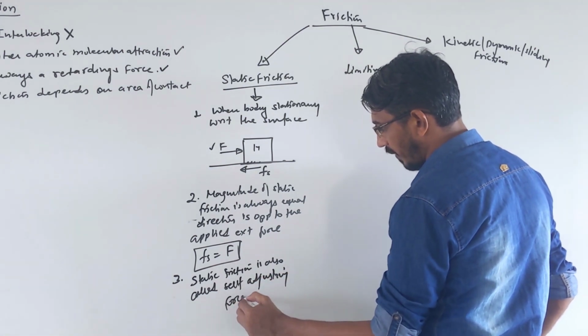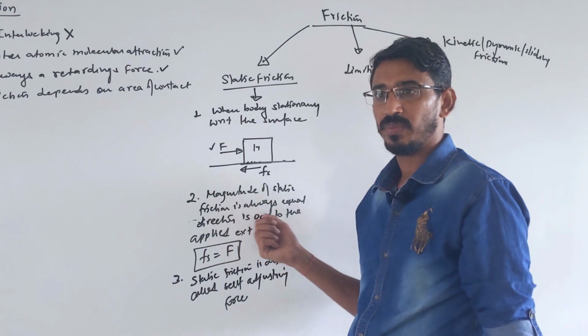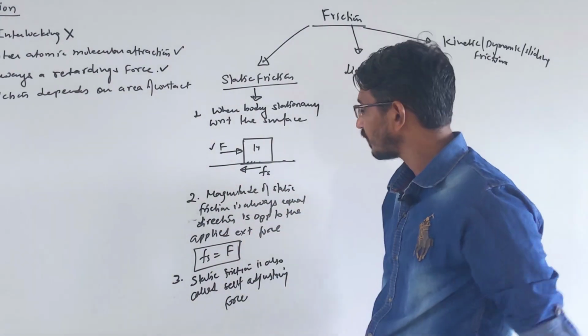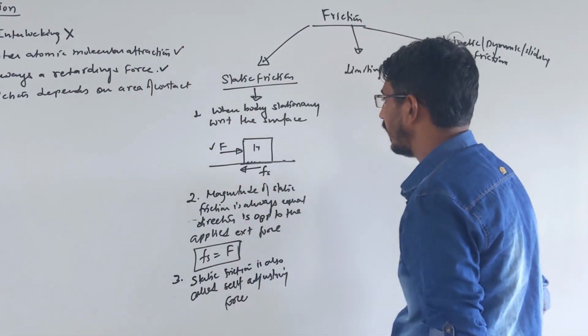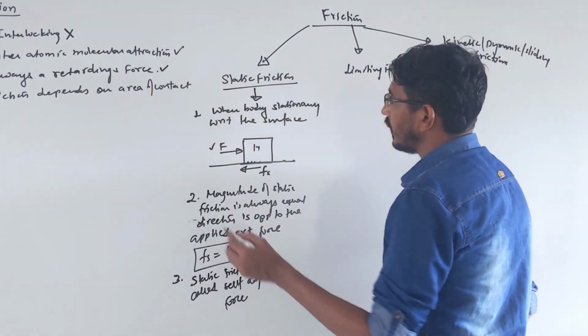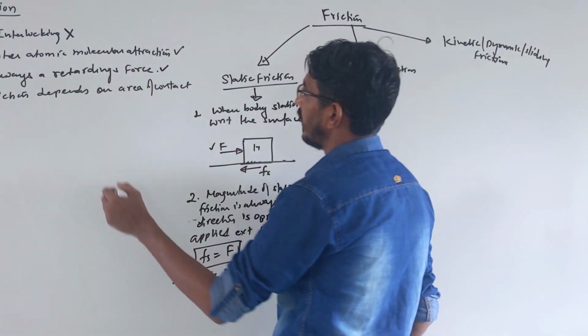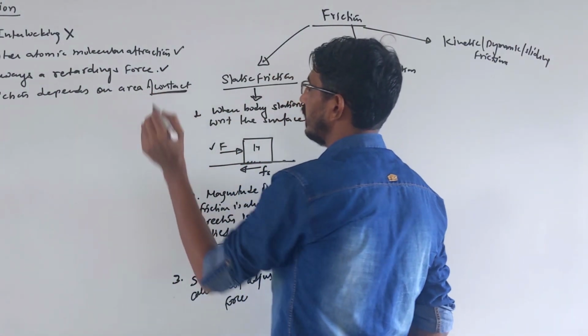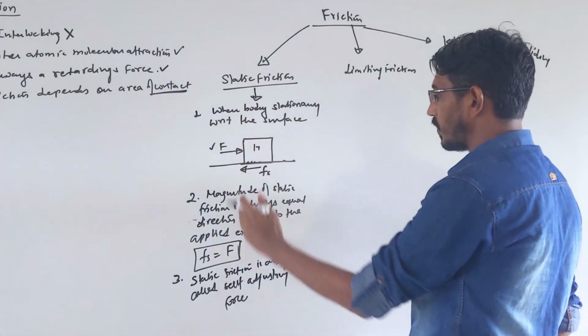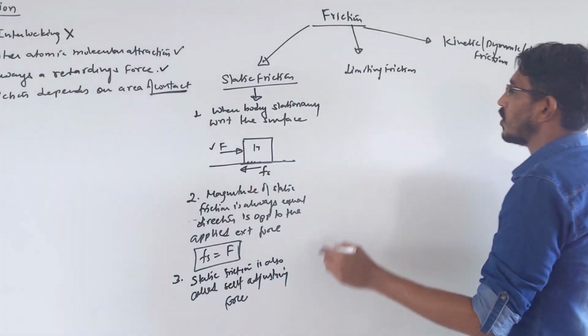Self-adjusting force. Why are we calling it self-adjusting? Because the value is automatically getting adjusted, right? Yes. Okay. Now, as I said, this friction force depends on what? Area of contact, right? Yes. So in this case it also depends on area of contact. Okay, let's talk about this.